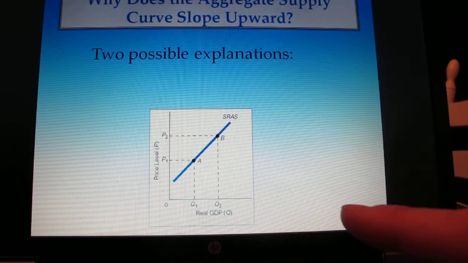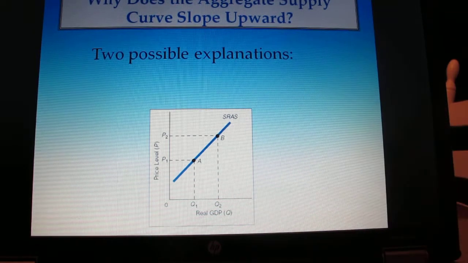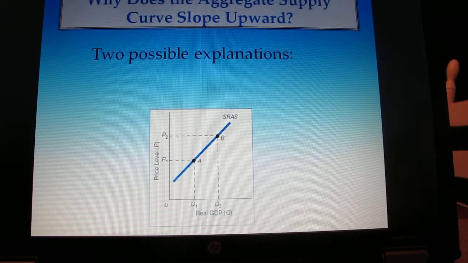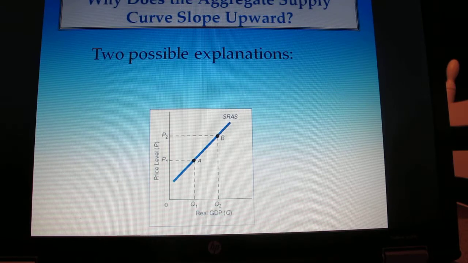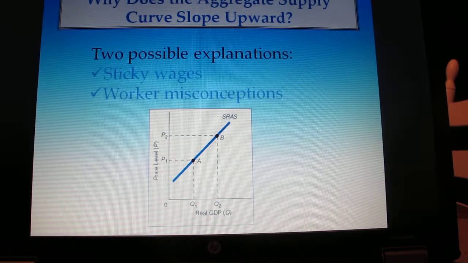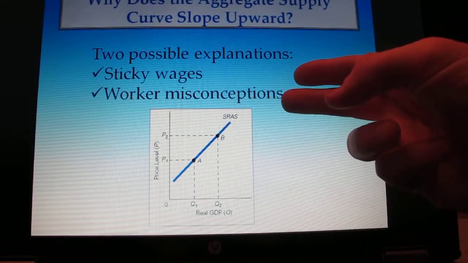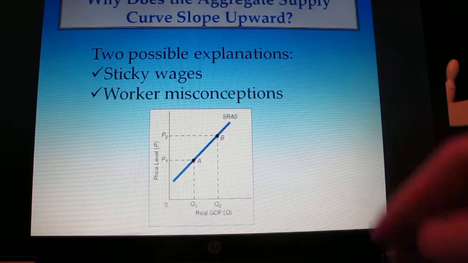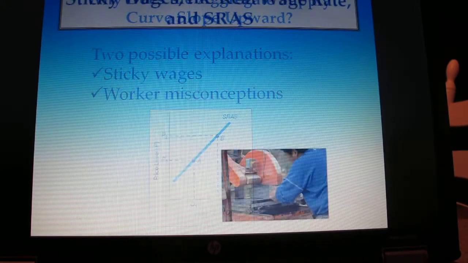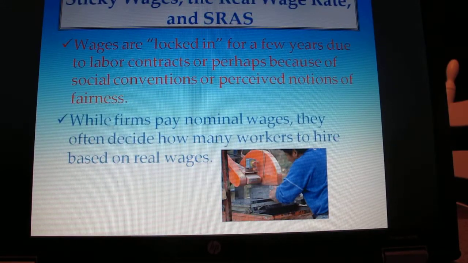There's two possible explanations. And just like the explanations for why the demand curve sloped downward, this is not relevant for the quiz. I'm going to go over them, but it's not relevant for the quiz. Sticky wages and worker misconceptions are the two reasons why the aggregate supply curve is upward sloping. So first, let's go through sticky wages.